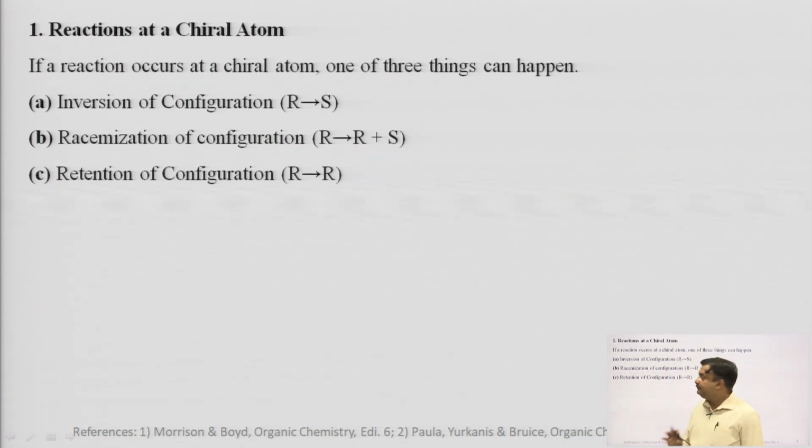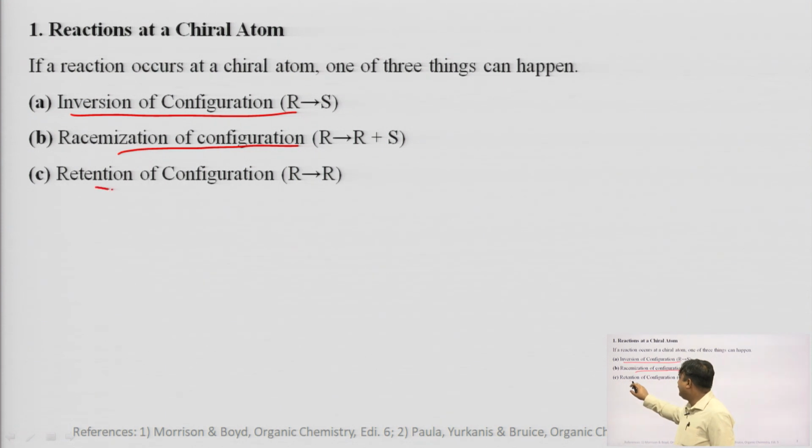Three types of reaction we can get in the category of reactions at chiral atoms. Number 1, inversion of configuration. Number 2, racemization of the configuration. Number 3, retention of the configuration. Do not worry, all these topics have already been studied by you in the second semester organic chemistry syllabus.